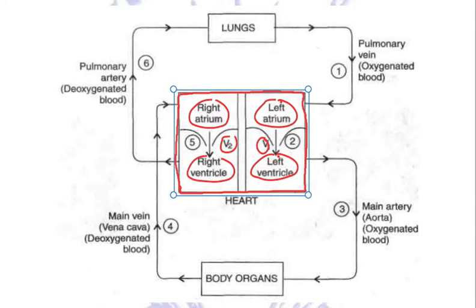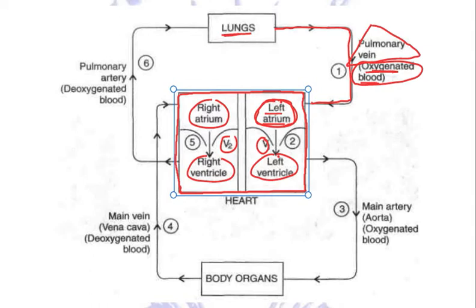From the lungs, this oxygen-rich, oxygenated blood is carried to the left atrium of the heart, and the work is done by the pulmonary vein. So the function of the pulmonary vein is to carry oxygenated blood from the lungs to the left atrium of the heart. And it is an exception, because we have seen that veins normally carry deoxygenated blood, except this pulmonary vein.